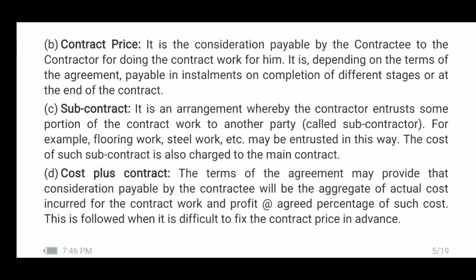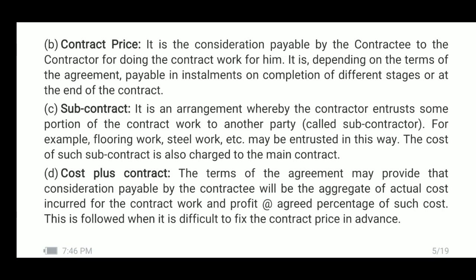That is, when it is very difficult to forecast the cost to be incurred for the contract. For example, what would be the material cost, what would be the labor cost, or indirect expenses, which are called overhead. When it is very difficult to estimate these expenses or cost in advance, then cost plus contract may be entered into.